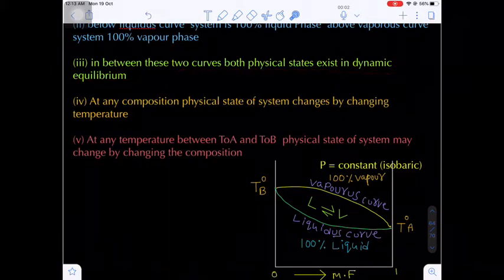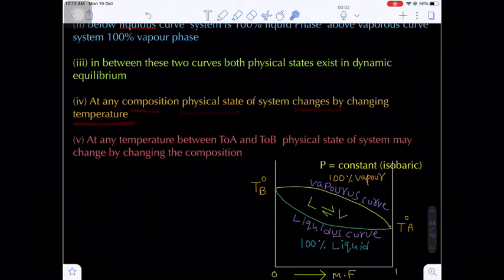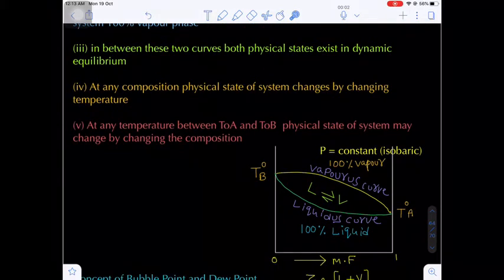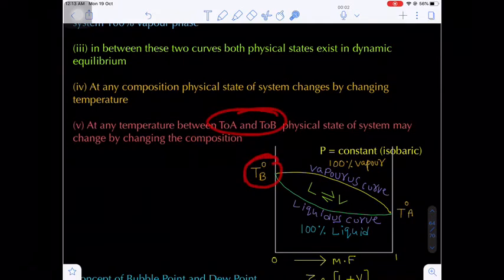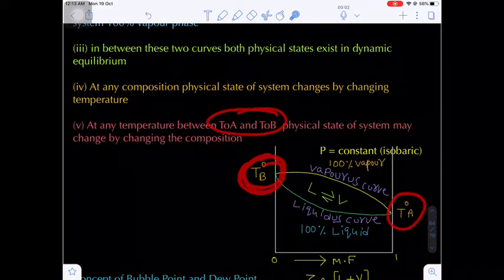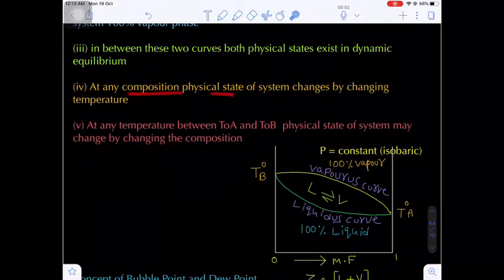At any composition, the physical state of the system changes by changing the temperature. By changing the temperature, we can change the physical state. And at any temperature between the boiling point of pure component B and pure component A, the physical state of a system may change by changing the composition. Remember, at any composition, the physical state of a system changes by changing the temperature.